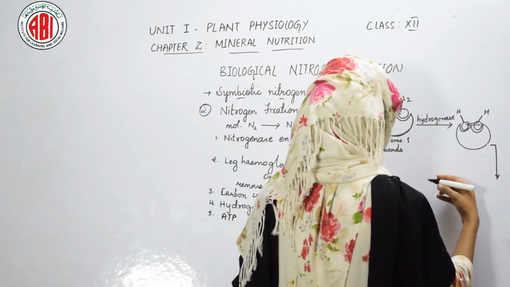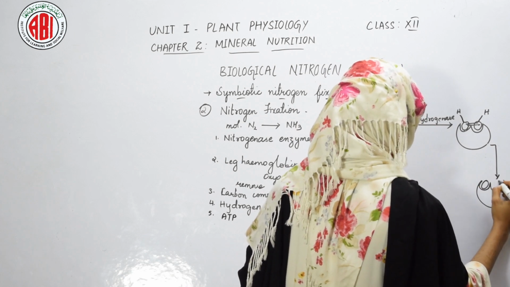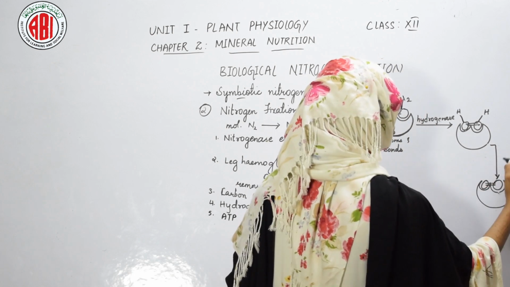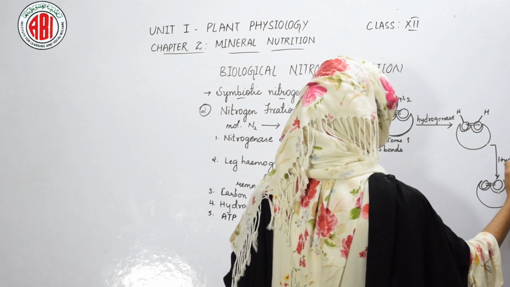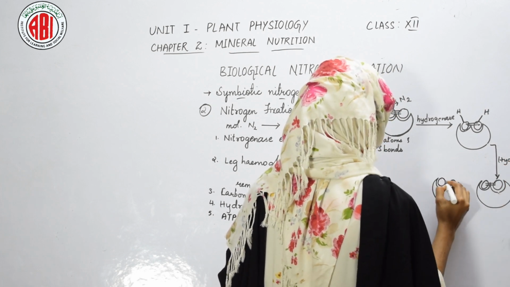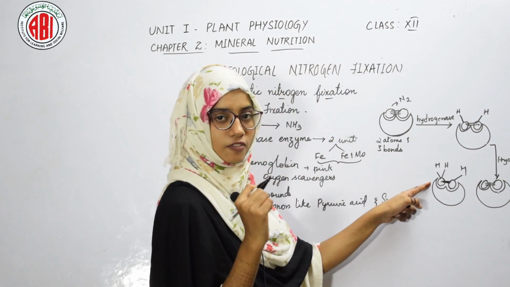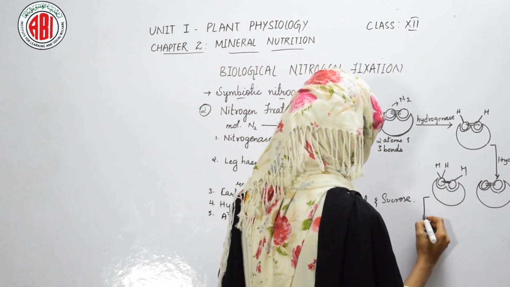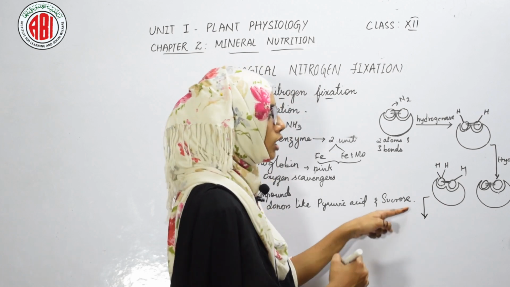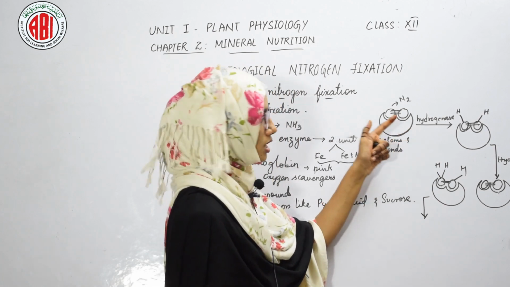Similarly, in the next step, the hydrogenase enzyme helps in the breakdown of the other nitrogen bond, and by breaking of this, 2 more hydrogen atoms come and attach to it. Only one bond is left in the molecule of nitrogen, and this is also broken down by the activity of the enzyme hydrogenase.